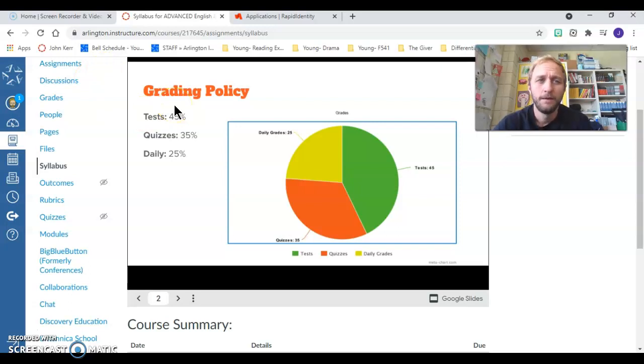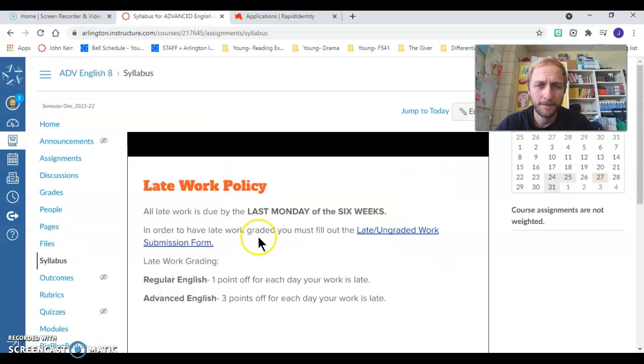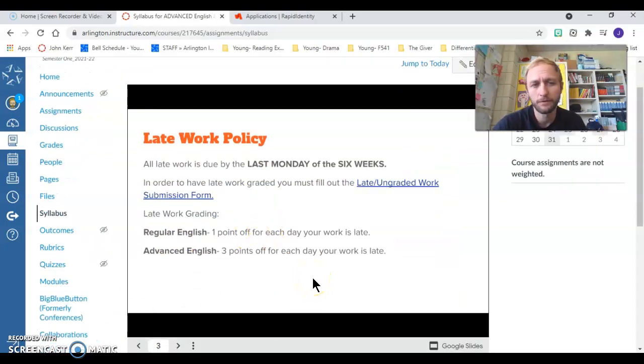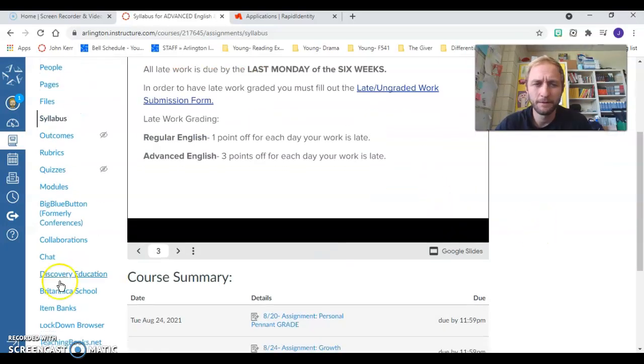Grading policy. Tests are 45, quizzes 35, and daily is 25% of students' grades. That's my late work policy. It's a point off a day for regular and 3 points off a day for on-level. And I might adjust that as the year progresses, depending on how much late work I get in. But also an important thing to remember is filling out a late work form. That's something for my classroom only that I do, and I'll talk about that in a minute here.